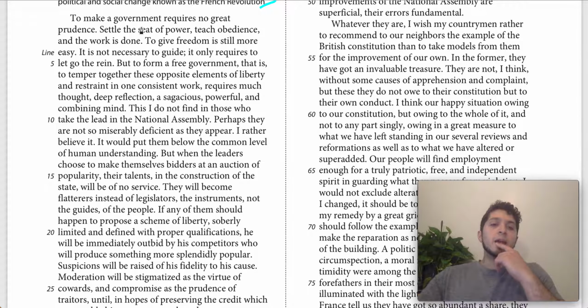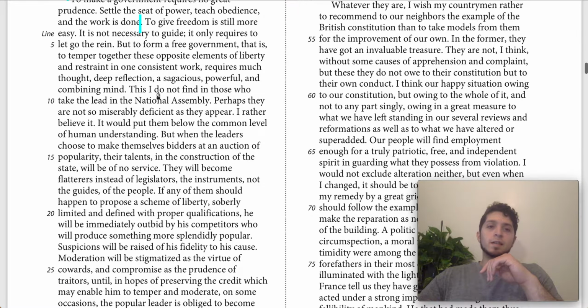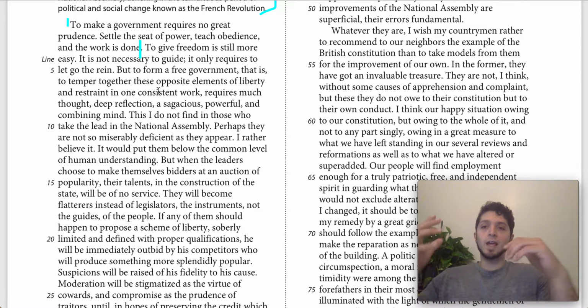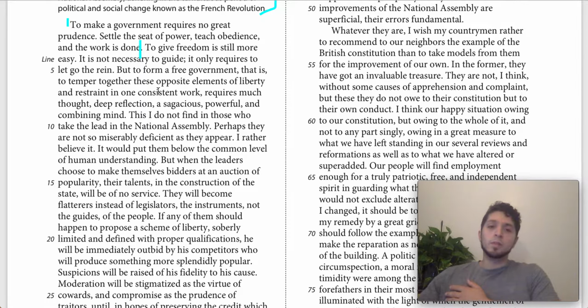This basically says, to make a government requires no great prudence, settle the seat of power, and the work is done. Okay? So the first claim that he gives here is basically that to make a government is pretty easy. If you just have a king or a monarch or someone in charge, you just settle the seat of power, boom, they're in charge, everything is going well. The second part says to give freedom is still more easy. You don't need to guide anybody, you just let go of the reins.